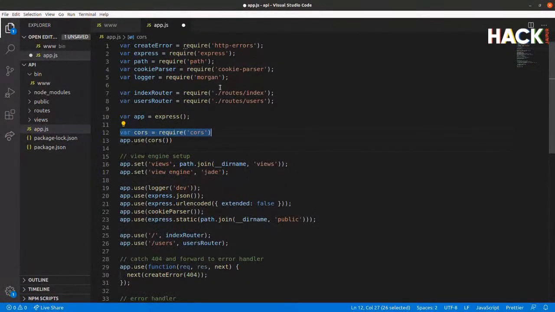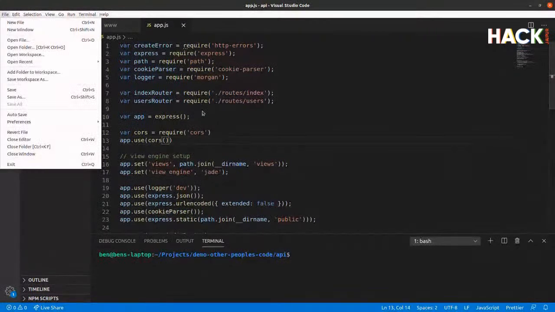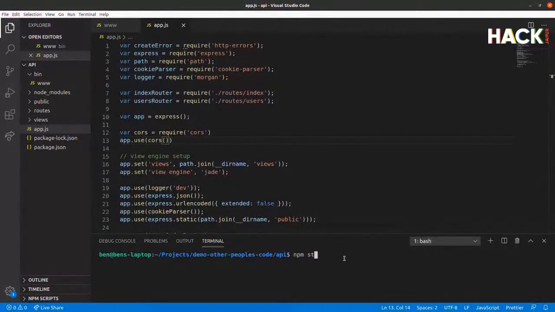We're basically requiring the new CORS module that we just installed, and we're just going to tell the app to use the CORS module without any extended configuration. What this means is, you could put in configuration in here to say which other domains are allowed to make requests to this API, but we're just going to let anybody make a request to this API. That's fine. So I'm just going to come in here and run npm start.